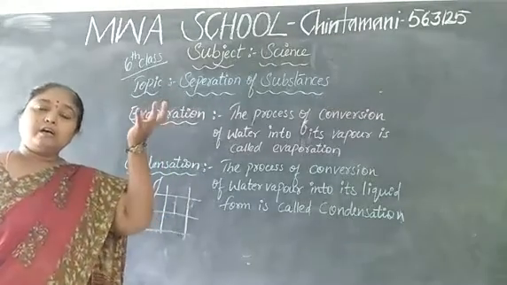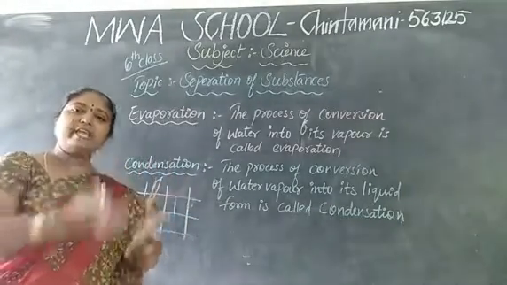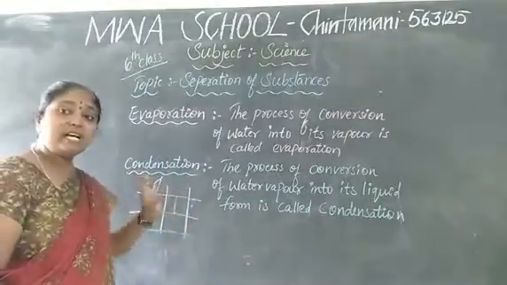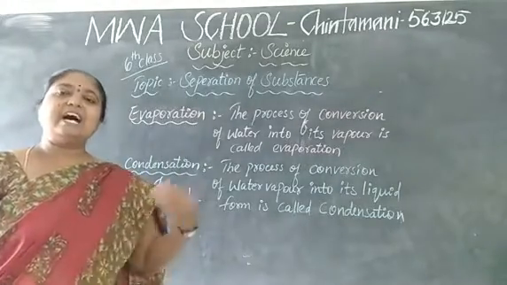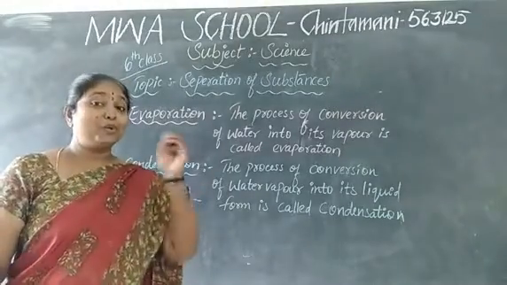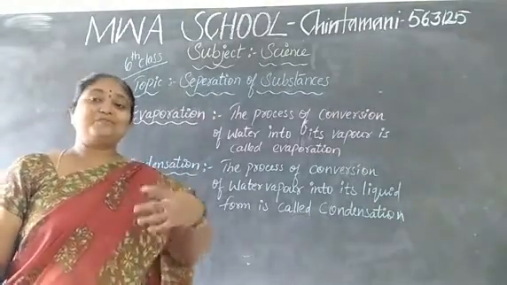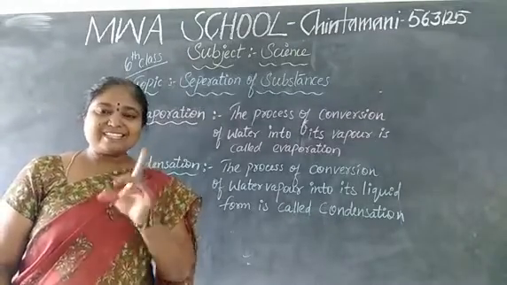Due to the sun's heat, what will happen? The water totally evaporates and only the salt remains. They collect that salt, clean it and keep it. So, using the evaporation process, we collect salt from sea water.